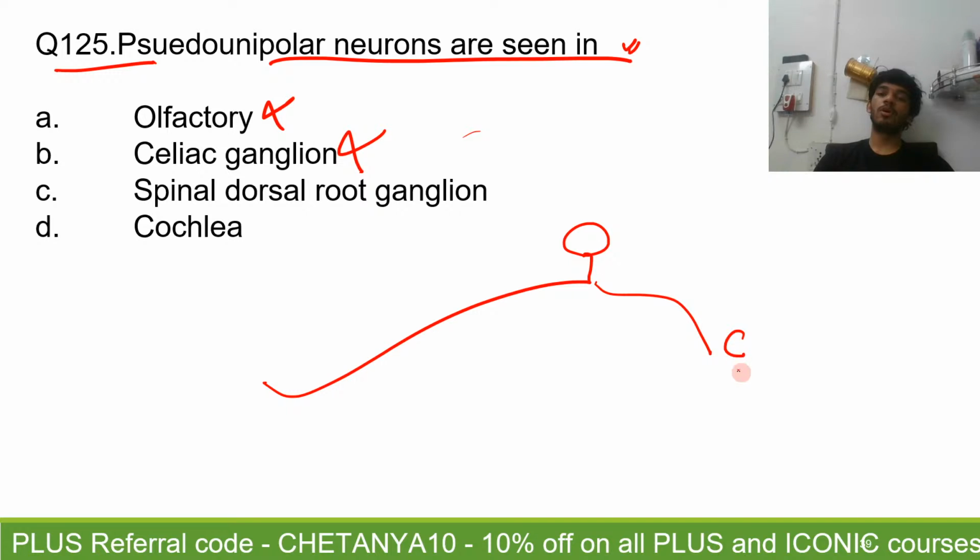They have a central process, they have a peripheral process. Yes, so the answer is going to be C, spinal dorsal root ganglion.